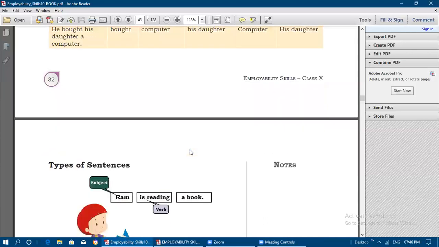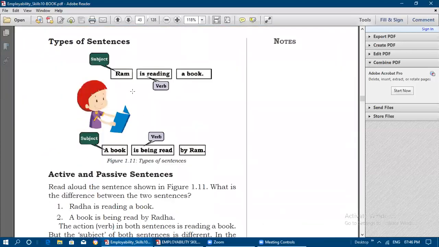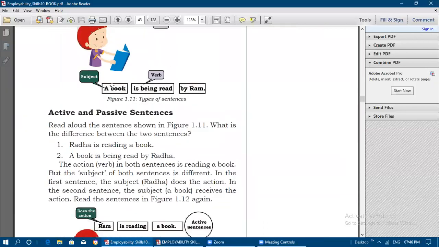Okay. And types of sentences. Ram is reading a book. Here this is the verb and subject, and this is the object. And a book is being read by Ram. This is also the verb, and this is now the subject. So we will see active sentences and passive sentences. When the subject is doing the action, then that is called active. When the subject is receiving the action, then that is called passive.